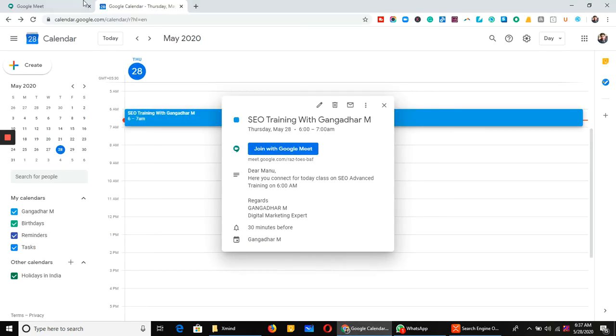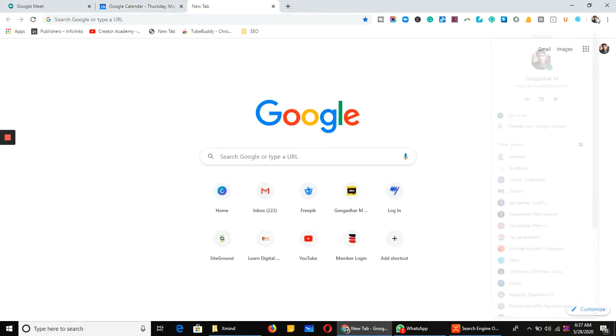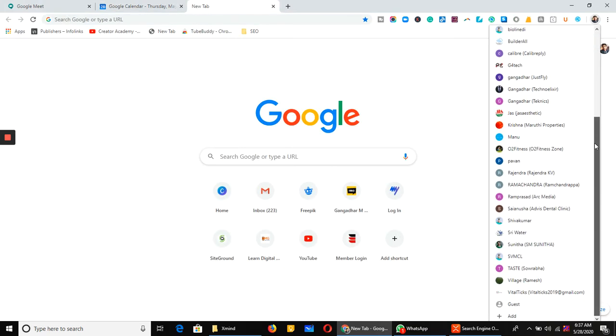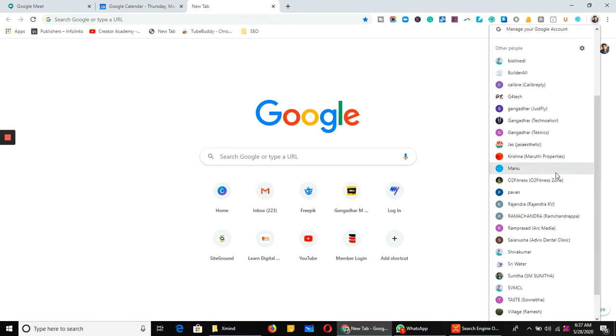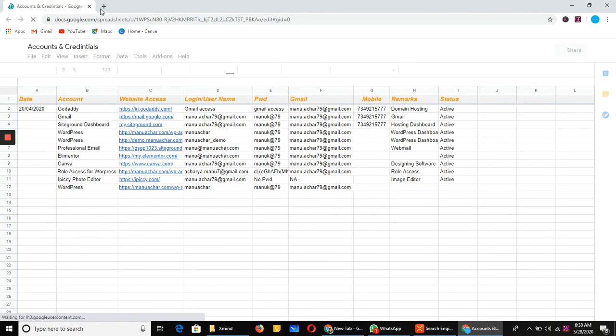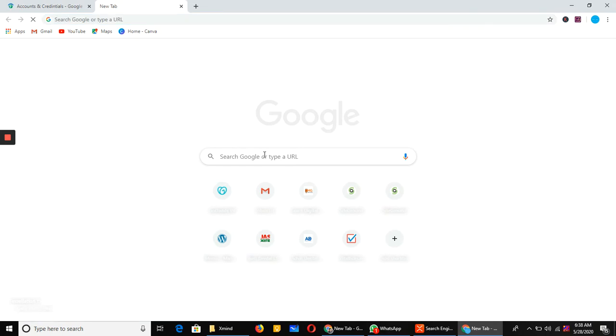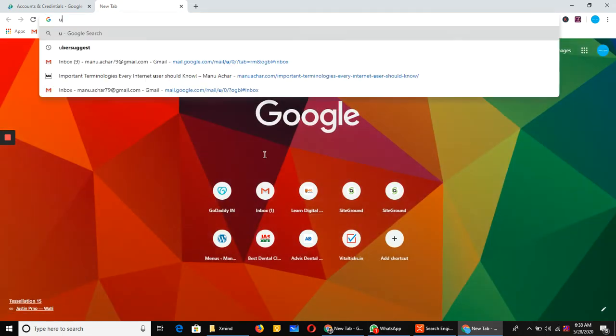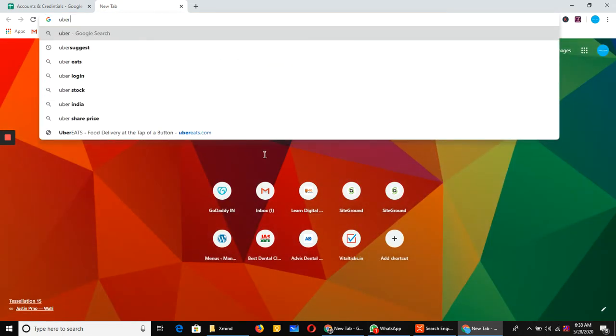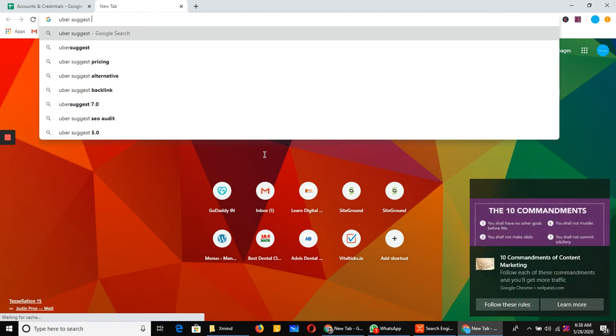First, you need to log in to your Gmail account. Then you need to install the Ubersuggest Chrome extension.